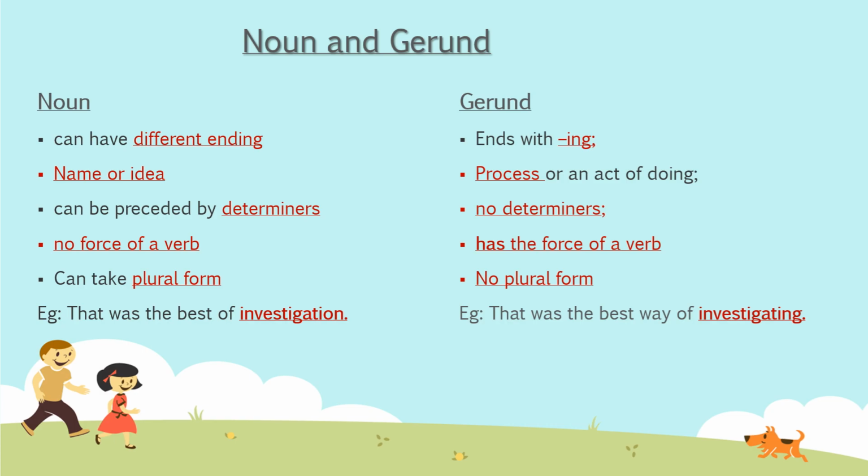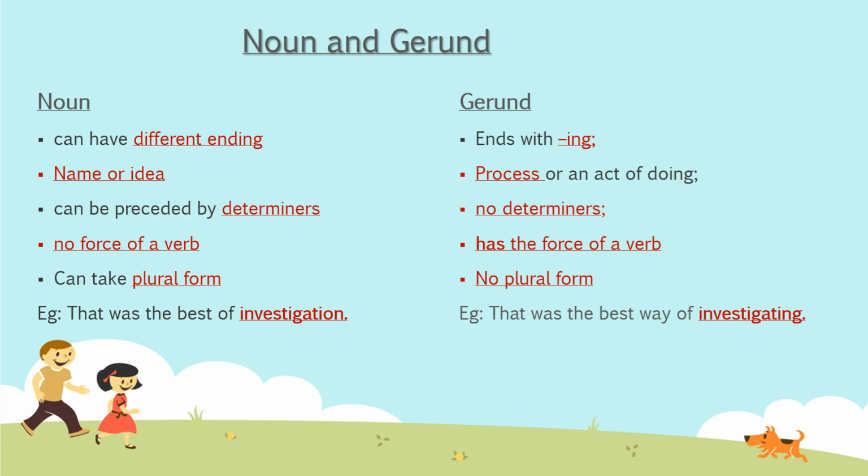Now number 2, noun is the name or idea, whereas gerund is the process, the act of doing something, like karna, right? Like swim karna, that is called swimming and it is gerund. Read karna, that is called reading and it is gerund. So reading is good for knowledge, means पढ़ना अच्छा है हमारे knowledge के लिए. But in noun, this process is not seen. Noun is simply the name of a person, of an animal, of a thing, or the name of an idea, the name of a feeling. So it is simply the name.